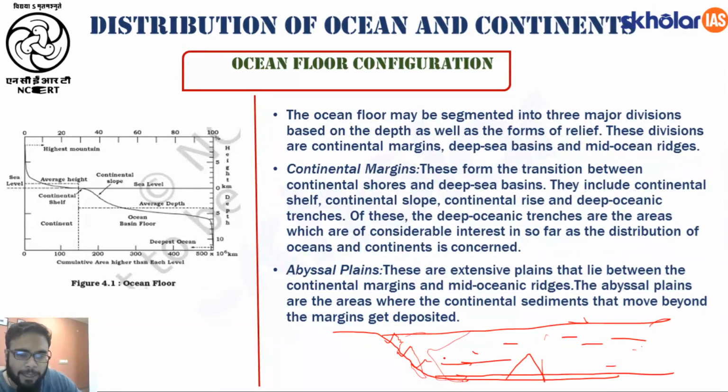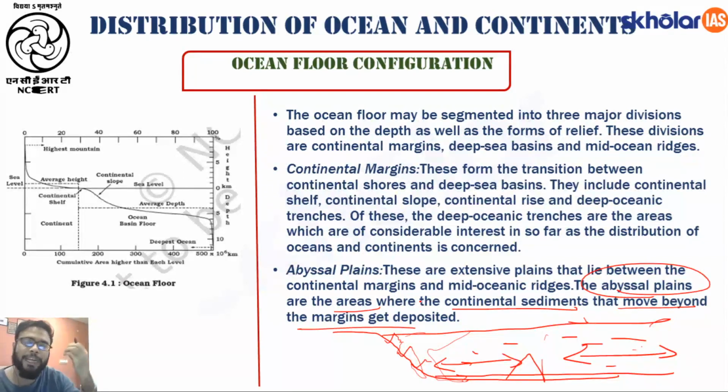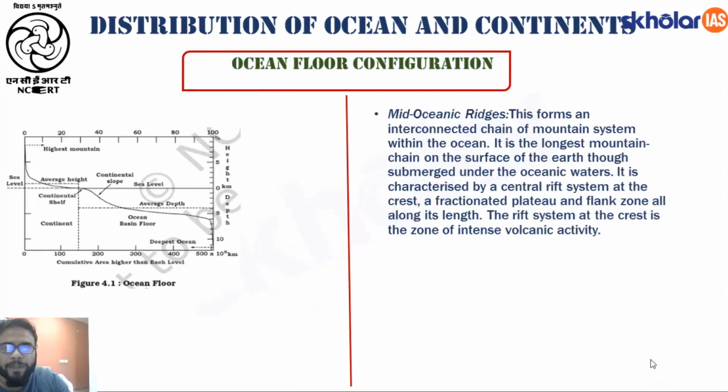These sections that you see here are known as the abyssal plain or the floor of the ocean. The abyssal plains are the areas where the continental sediments that moved beyond the margins get deposited. So sediments from the continents also get deposited along the ocean floor. Understood? Fine.